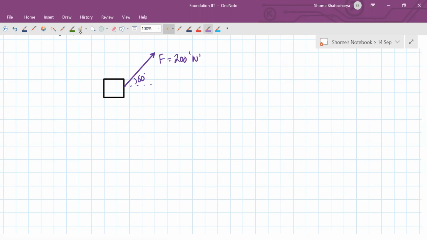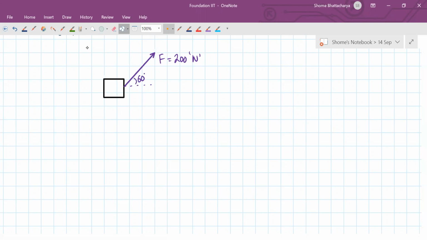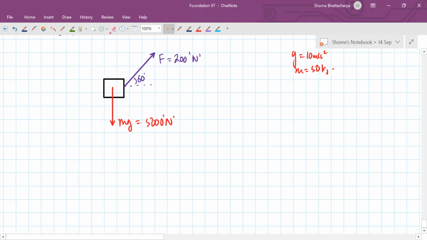Now apart from that, there is obviously Earth's gravitational pull. That will be a vertically downward force, and that will be mg. Now m is given to us as 50 kilograms, so that will be 500 newtons, if we take g as 10 meters per second square.